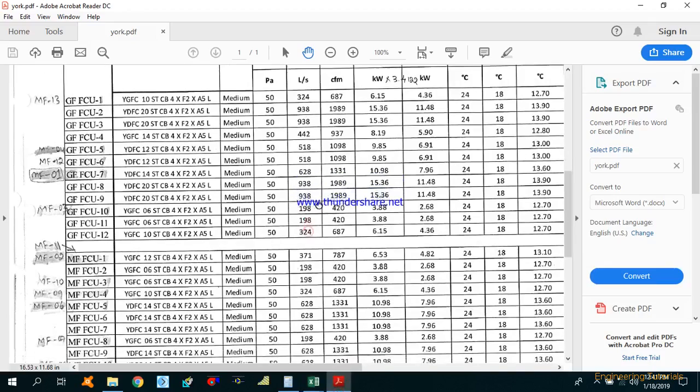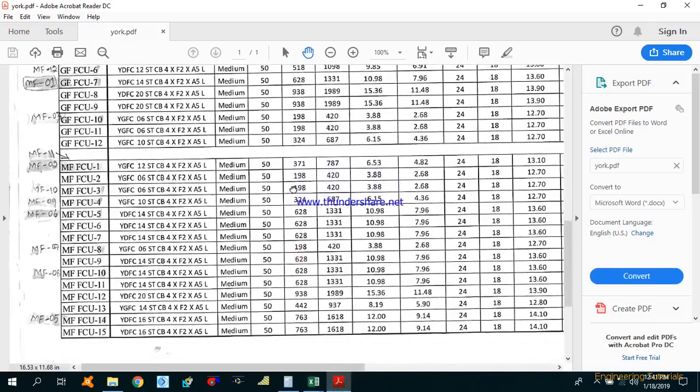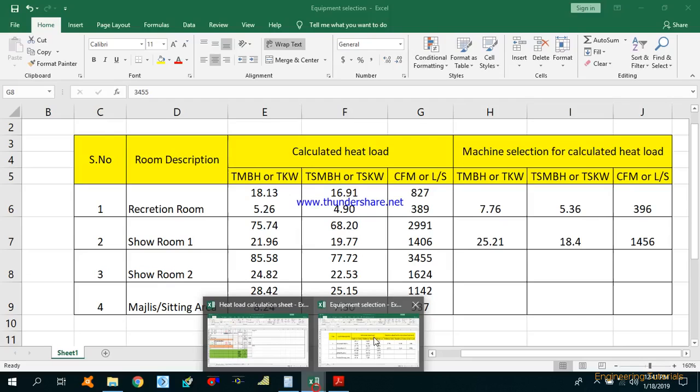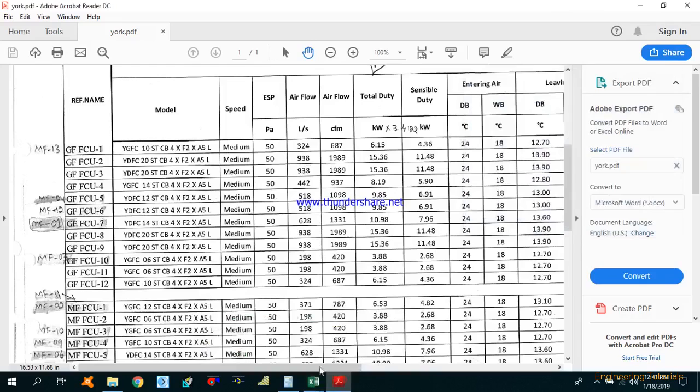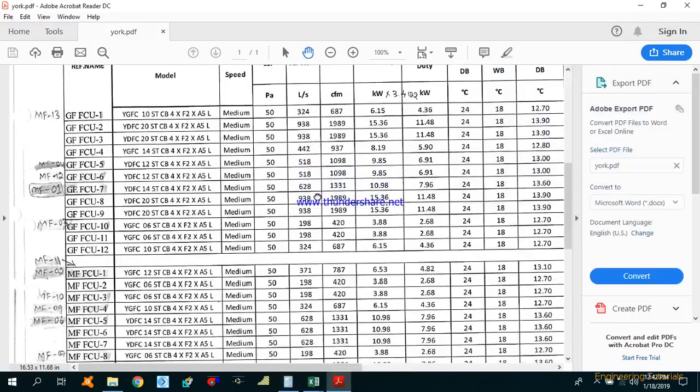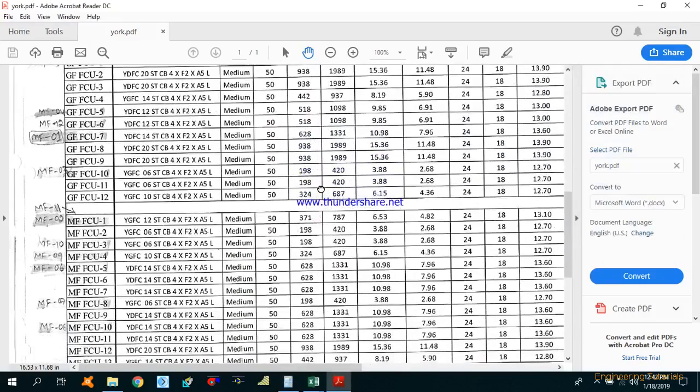1624. As I told you, 938 liters per second is the maximum available there. So we will select 2 or 3 machines. So 938, 1624. If we select one machine for 938 liters per second, we are left with 686 liters per second. 628 is there.